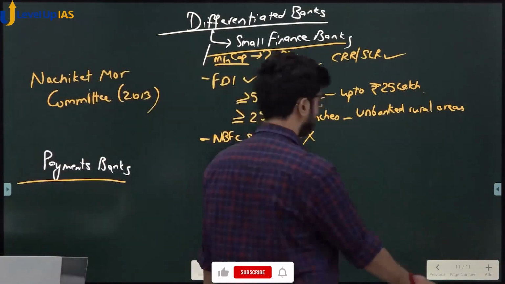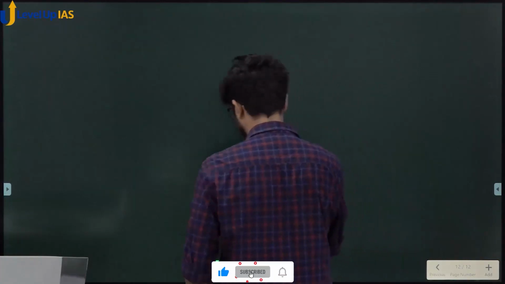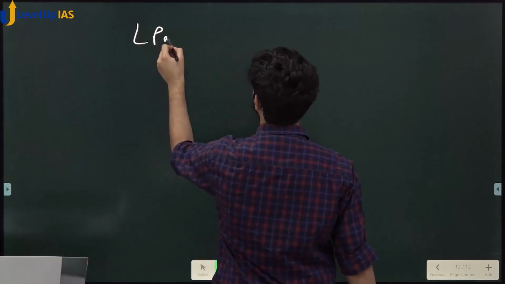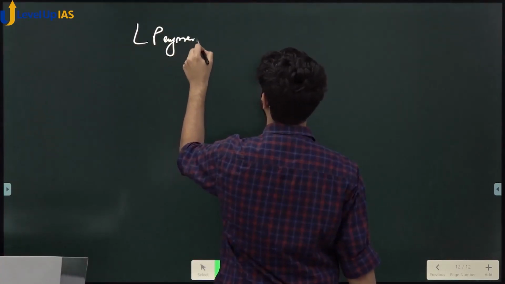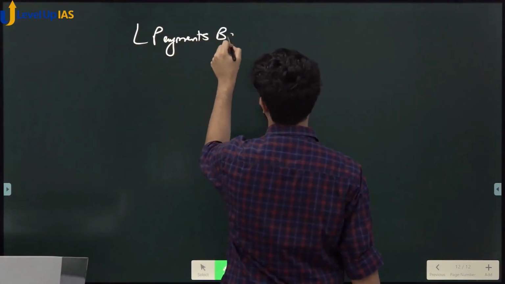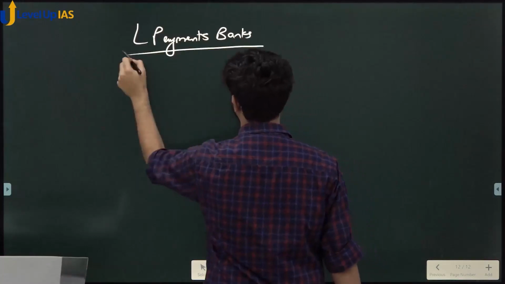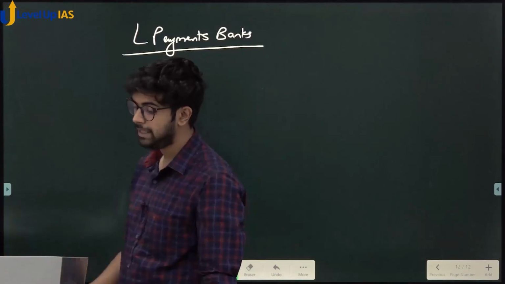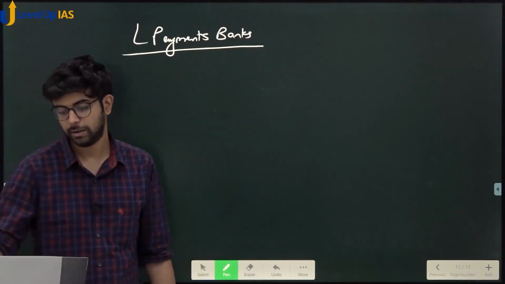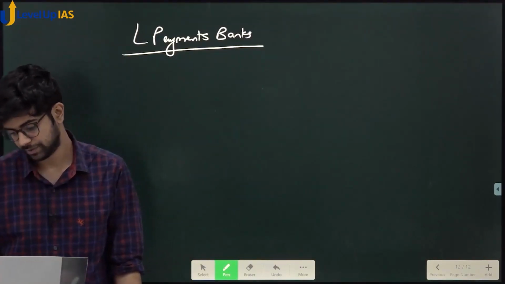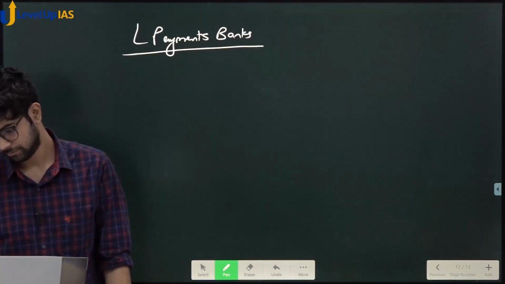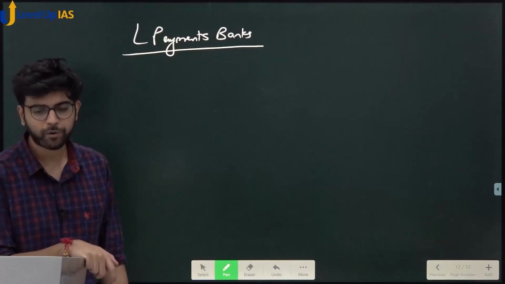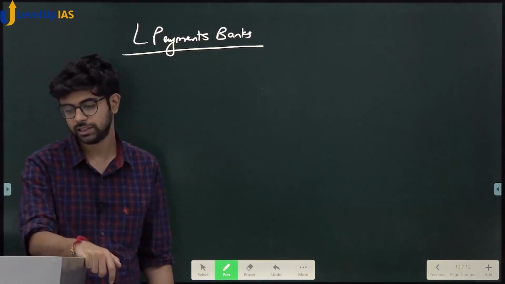We'll move on to payments bank. Same thing, same condition. The only difference is minimum capital is 100 crore rupees. Same report, Nachiket Mor Committee report, 2013 report.